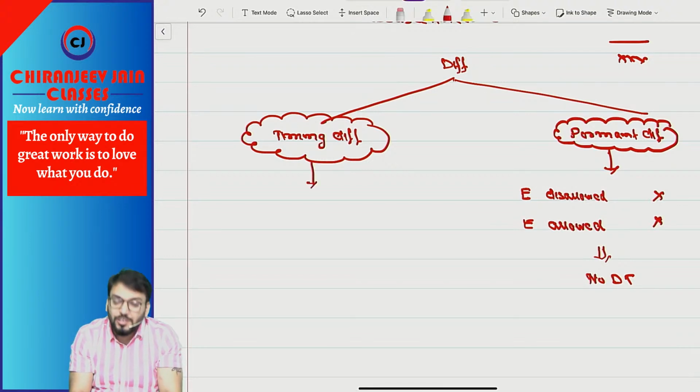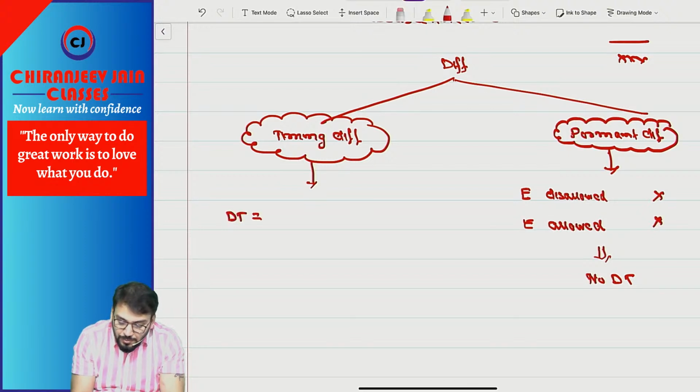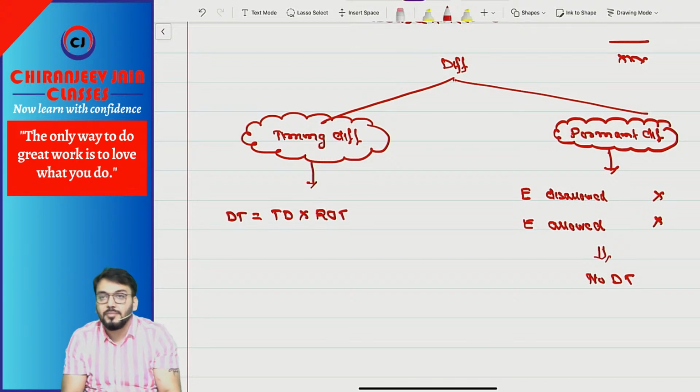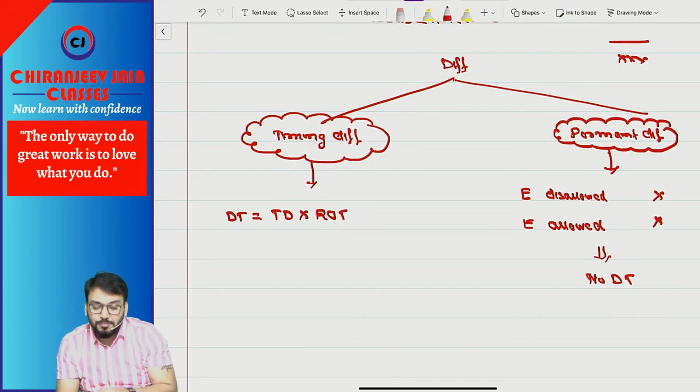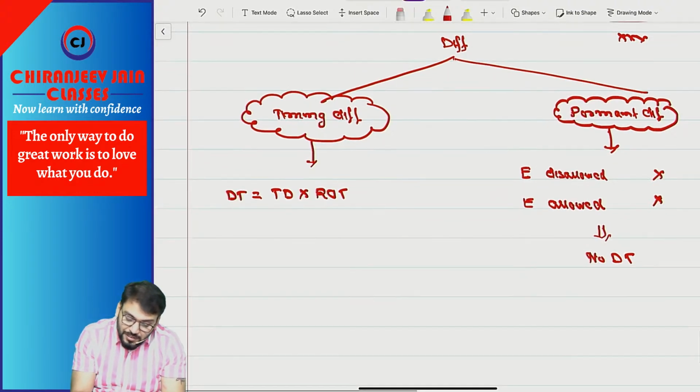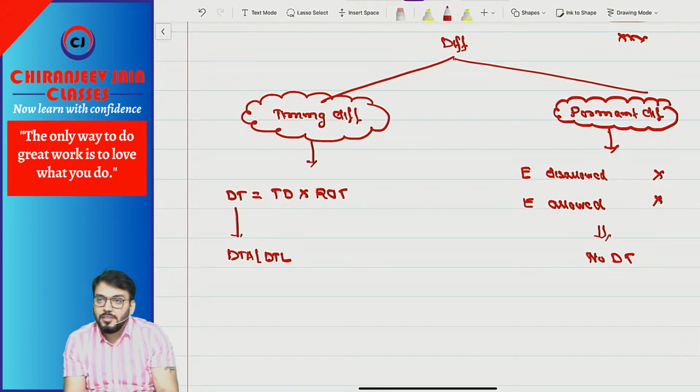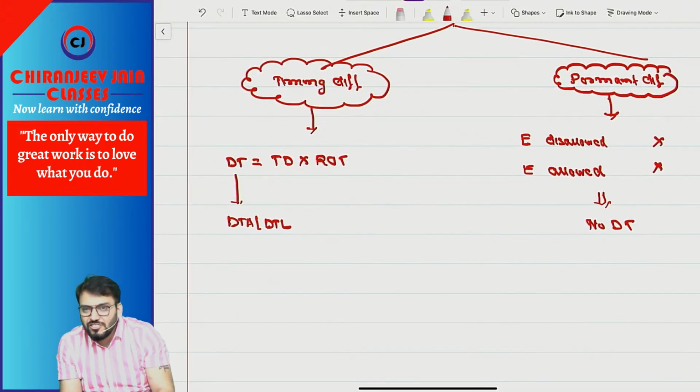Means can I say only for a timing difference we create deferred tax? Deferred tax will be equal to timing difference multiplied by the rate of tax. I hope you are understanding. Now we only need to understand when it will be DTA and when it will be DTL. That will depend upon the nature of allowance or disallowance.